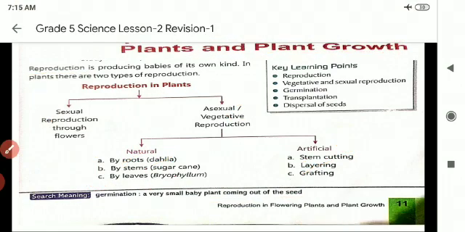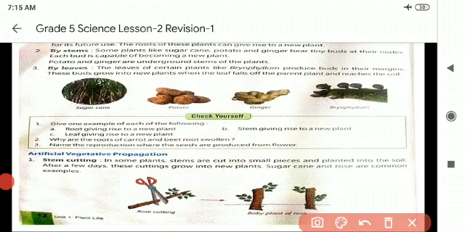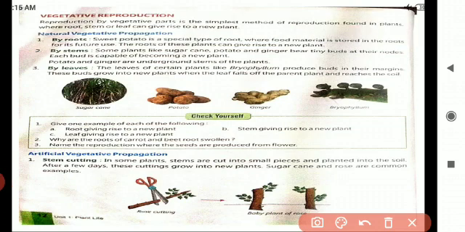Shall we go to the next page, children? Vegetative reproduction. Just now I told you this is a natural reproduction by means of three: roots, stems and leaves. It will give rise to a new plant. For roots, the best example is sweet potato.